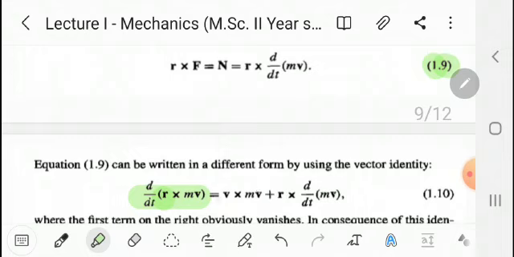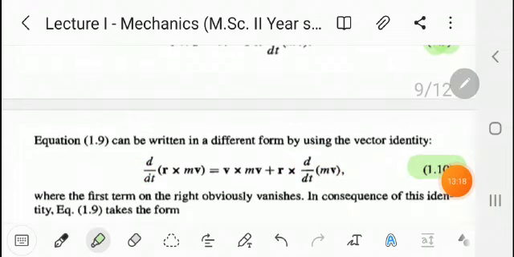Therefore we can write dr by dt, that is nothing but v, cross the second term constant mv. Now plus, R constant and the derivative of the second term, that is R cross d by dt of m into v. Now consider this as equation 10.